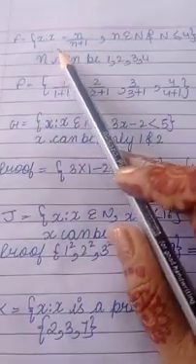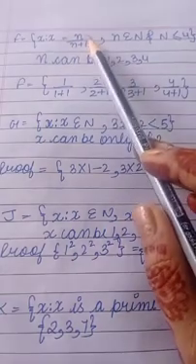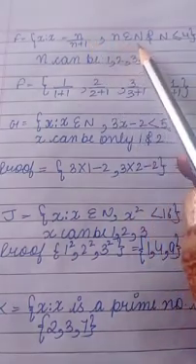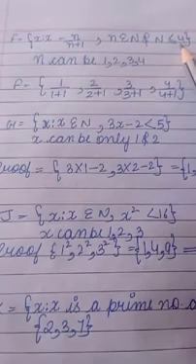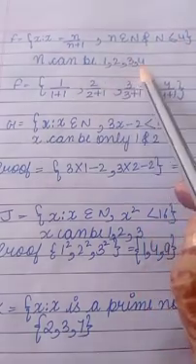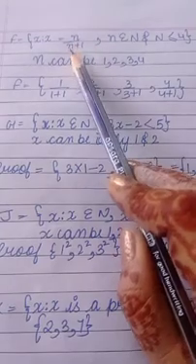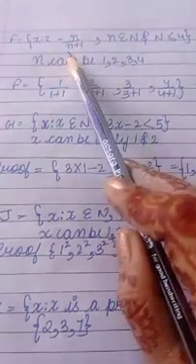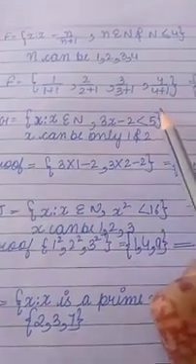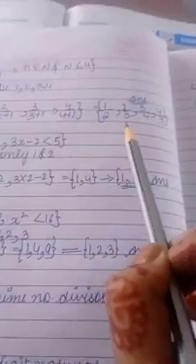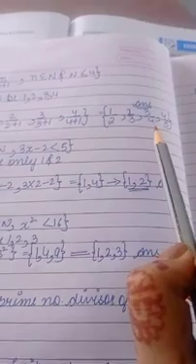Next is x such that x is equal to n over n plus 1, where n belongs to natural numbers and n is less than or equal to 4. So natural numbers less than or equal to 4 are 1, 2, 3 and 4. So put the value: 1 upon 1 plus 1, 2 upon 2 plus 1, 3 upon 3 plus 1, 4 upon 4 plus 1. So the answer is 1 by 2, 2 by 3, 3 by 4 and 4 by 5.